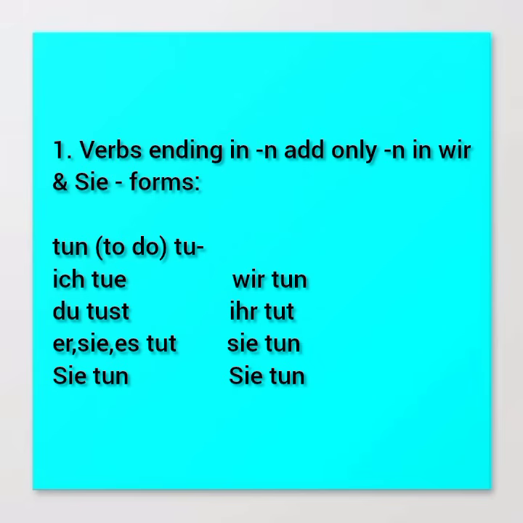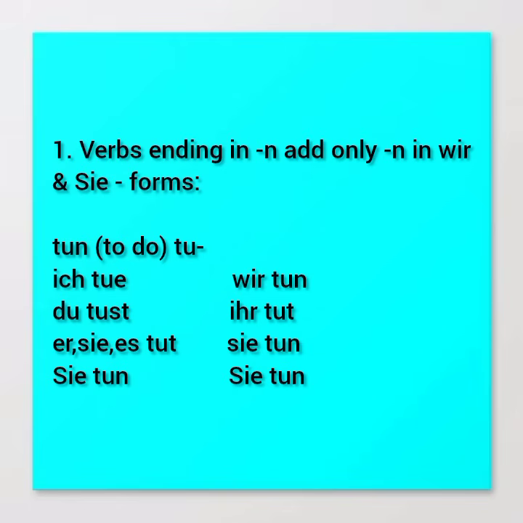Under du, you say du tust, you are doing. Then you have er, sie, es tut. So: ich tue, I am doing. Du tust, you are doing. Er, sie, es, remember it's ending in T, er, sie, es tut, he, she, it is doing. And then you have Sie tun. Kindly ensure that the Sie for the formal you is always in capital.